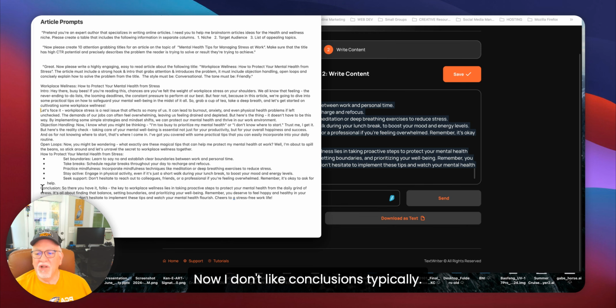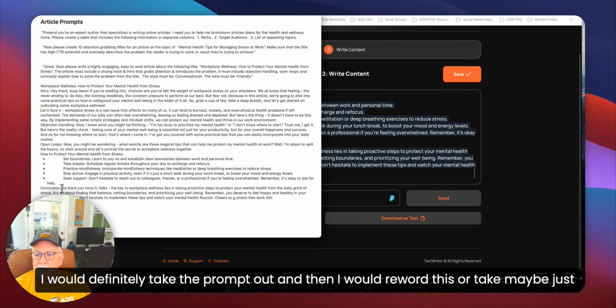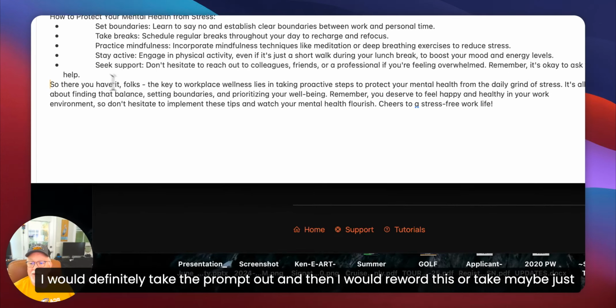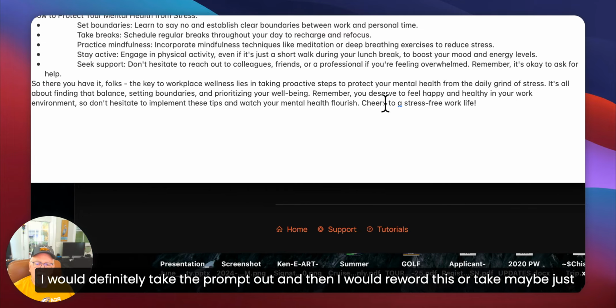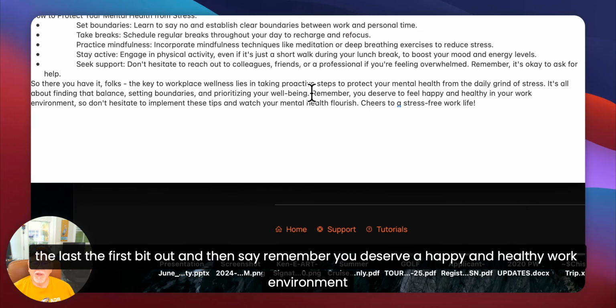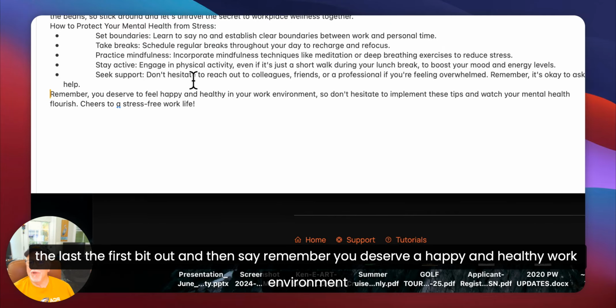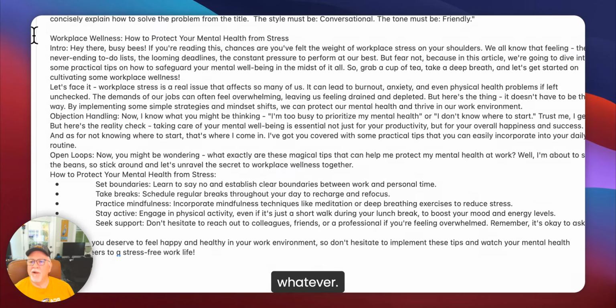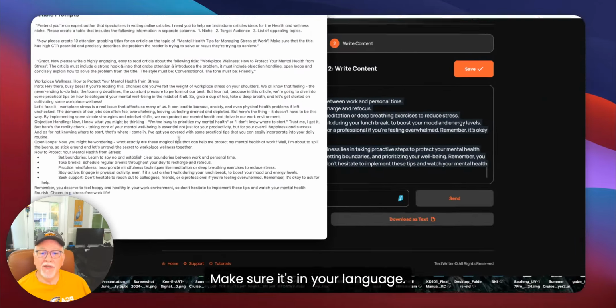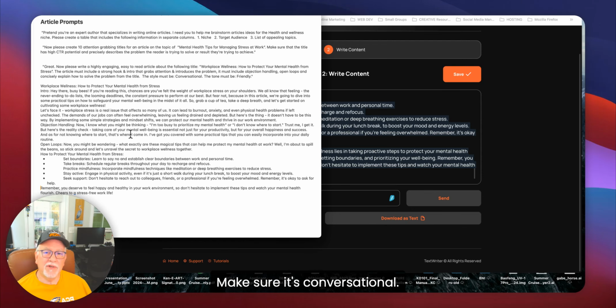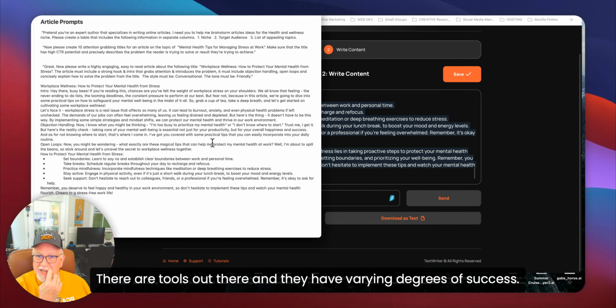Now, I don't like conclusions typically. I would definitely take the prompt out, and then I would reword this, or take maybe just the first bit out, and then say, remember, you deserve a happy and healthy work environment, whatever. So go through here. Make sure it's in your language. Make sure it's conversational.